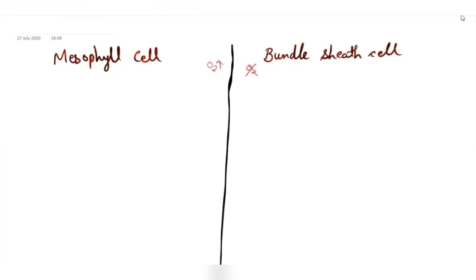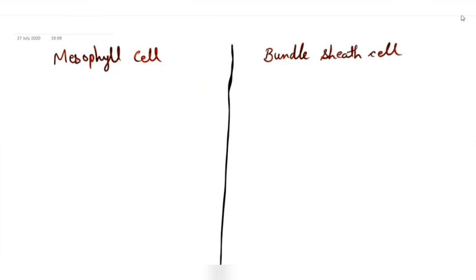Reason? In the mesophyll cells, the grana are present, means the thylakoids are present in the stacked form in the chloroplast. And we know that when the grana are present, then only PS2 works and the photolysis of water occurs and oxygen is evolved. Whereas here in the chloroplast, no grana are present, individual thylakoids are present, so no PS2 active, no oxygen evolution is being done. So this is the reason why oxygen evolution does not take place. Remember this point as question can be asked.